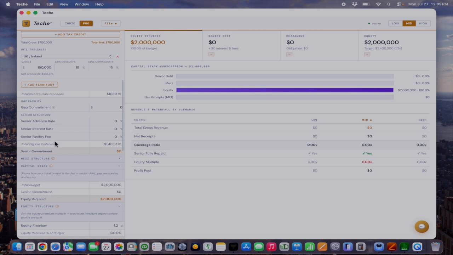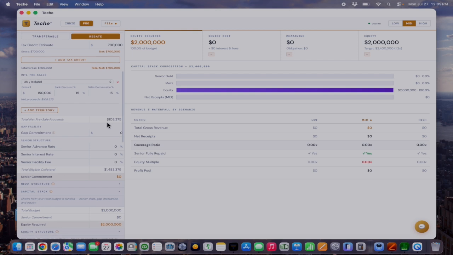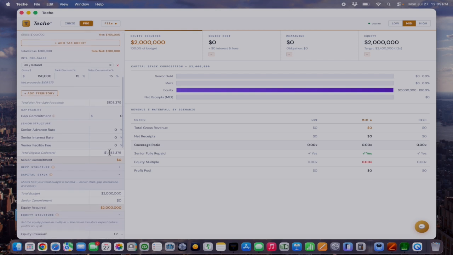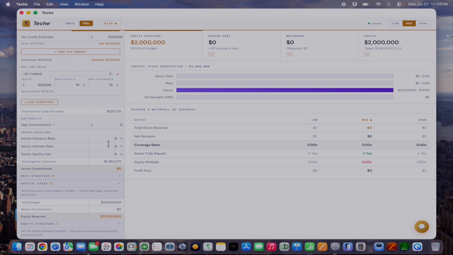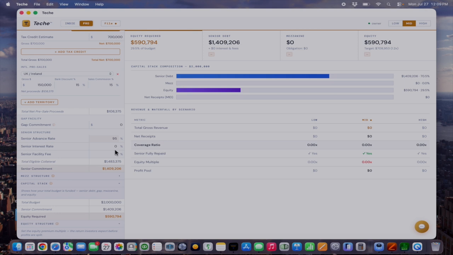And so quickly here, you'll see now we have the total eligible collateral based off of the MG and the tax credit and a pre-sale at 1,483,375. And so now let's add in a senior lender who's going to lend against the tax credit and the MG and the pre-sales. So we're going to say it's a 95% advance rate with an 11% interest rate and a 2% facility fee. Now at the top, you can see the senior commitment at 1,409, and this number here, the 260,703, that's the total commitment with interest.